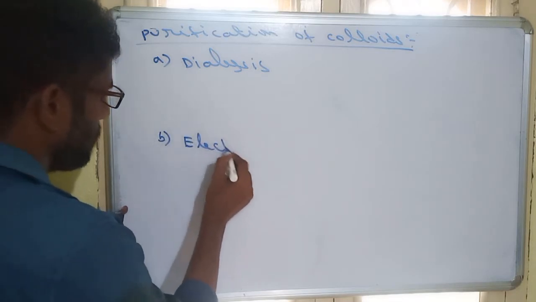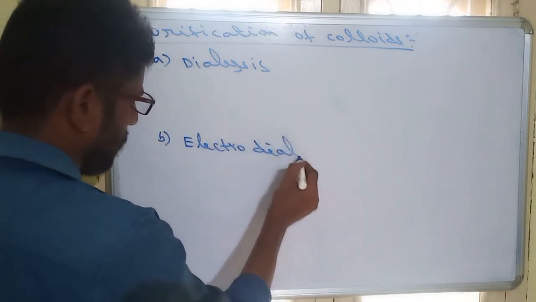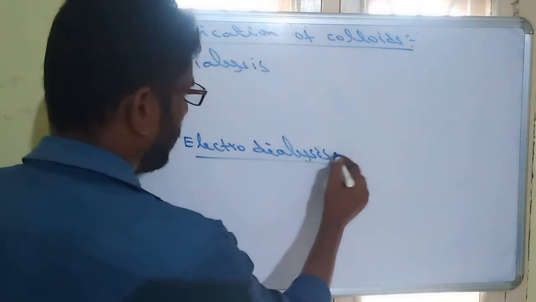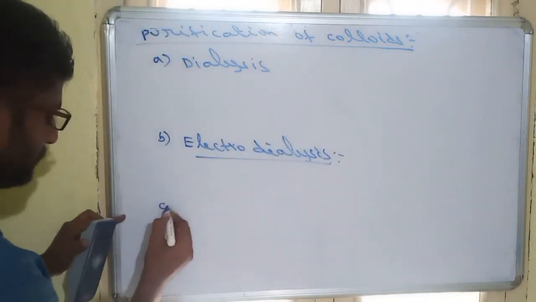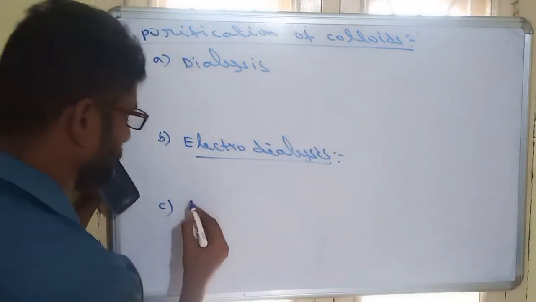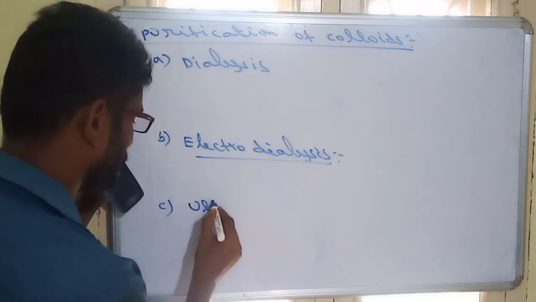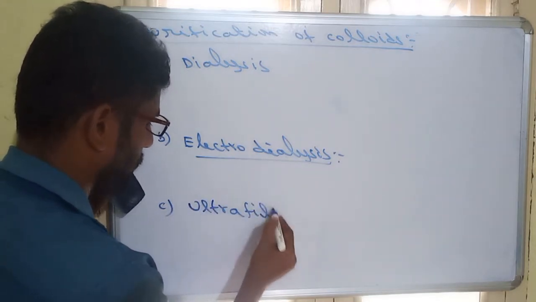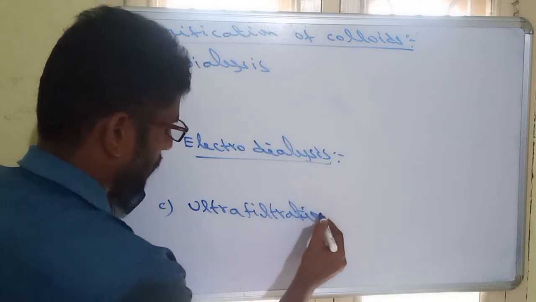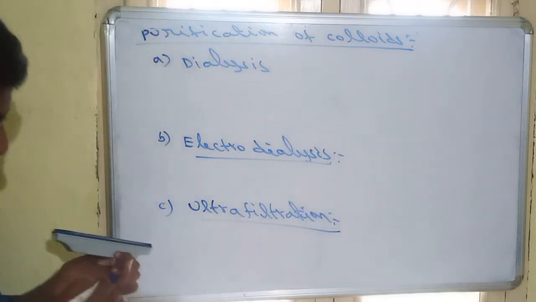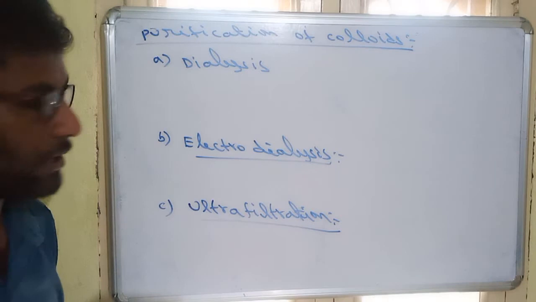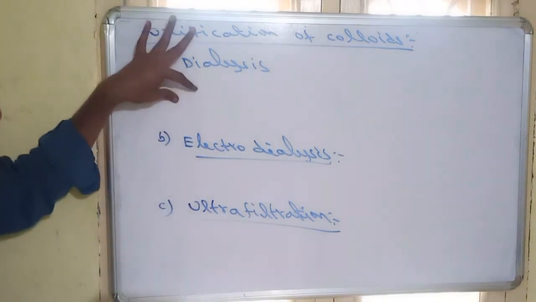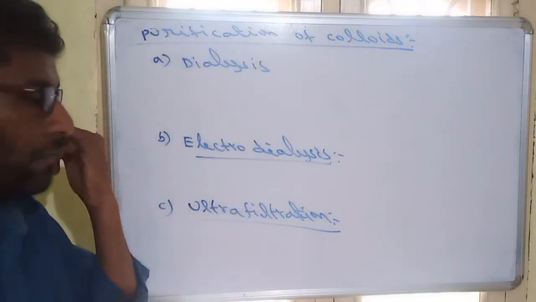Another one is electrodialysis. And the third one is ultrafiltration. These three are important techniques for the purification of colloids: dialysis, electrodialysis, ultrafiltration.